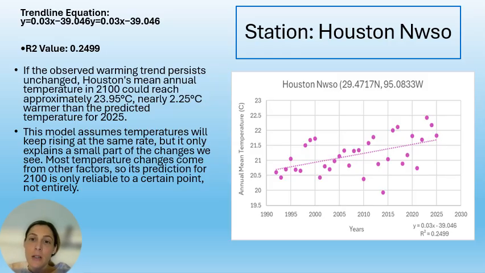However, since the model assumes a constant rate of increase and accounts only for a limited range of temperature variations, its future predictions should be taken with caution.